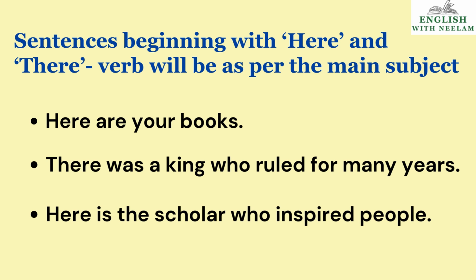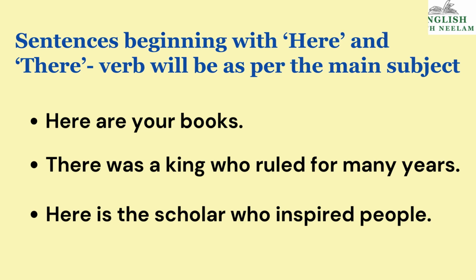Second example: there was a king. King is the main subject here. A king who ruled for many years. Here is the scholar. Scholar, one person, singular. So the verb will be singular. Here is the scholar who inspired people.